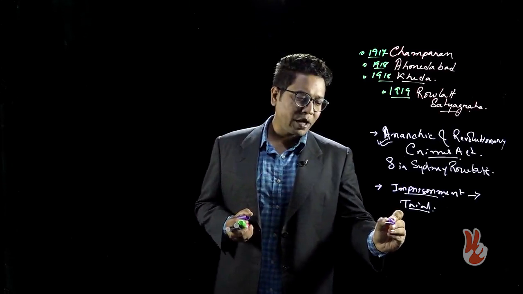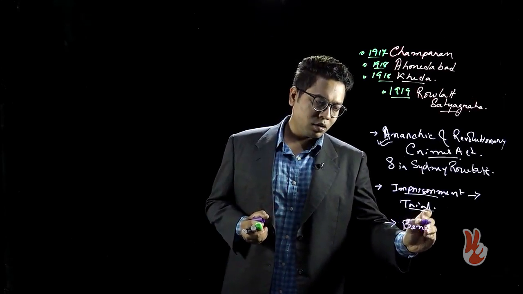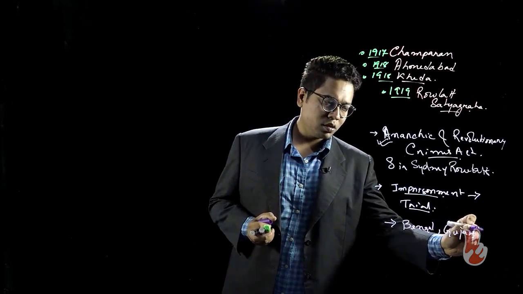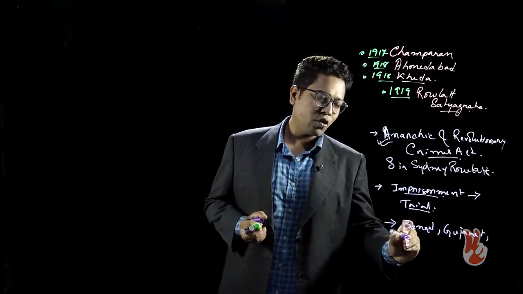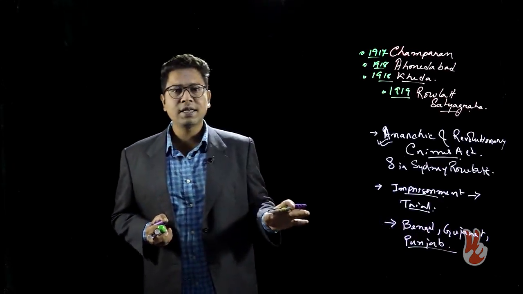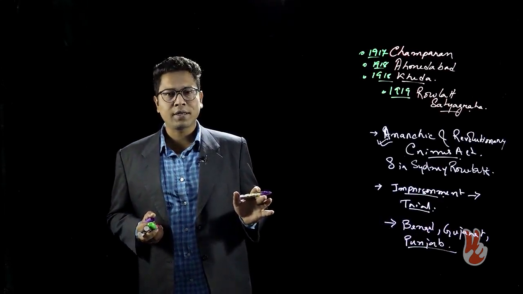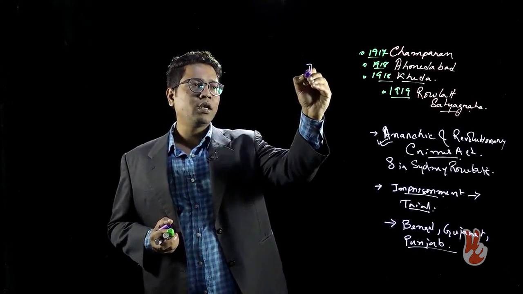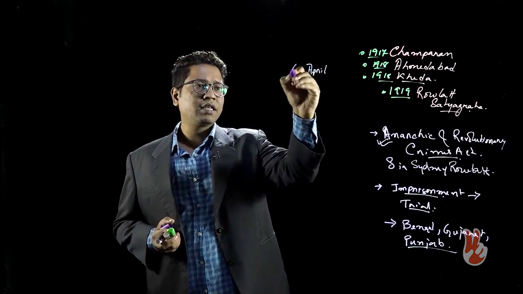And parts of Bengal, Gujarat, and most importantly Punjab saw serious agitations during the Rowlatt Satyagraha. There was an all India hartal proclaimed on the 6th of April.